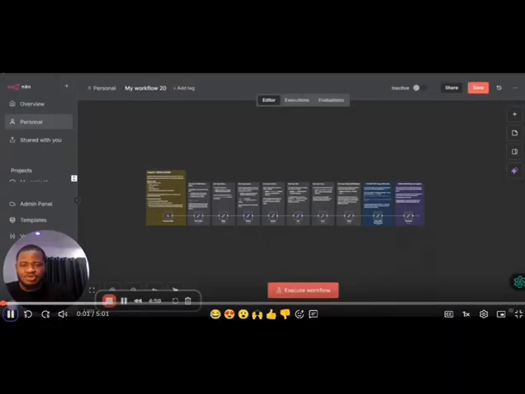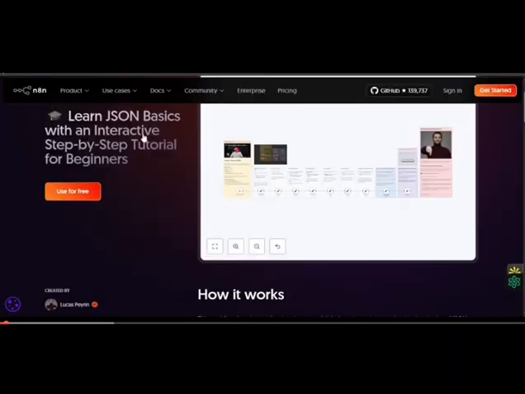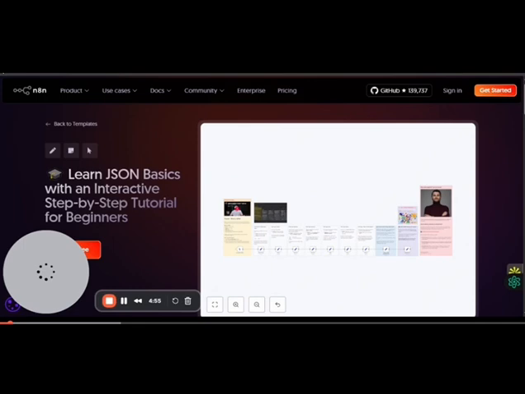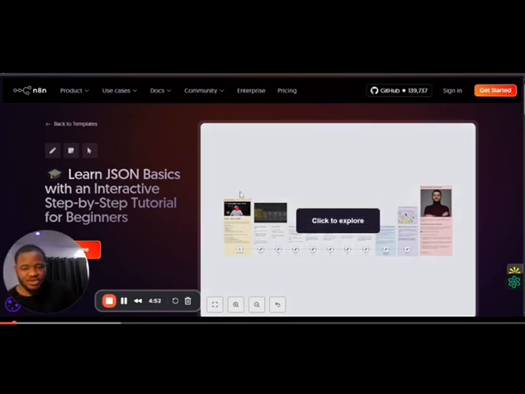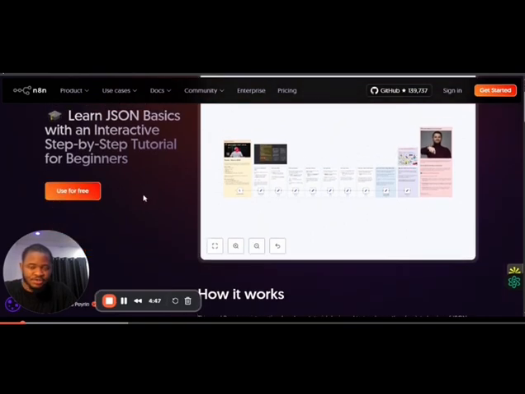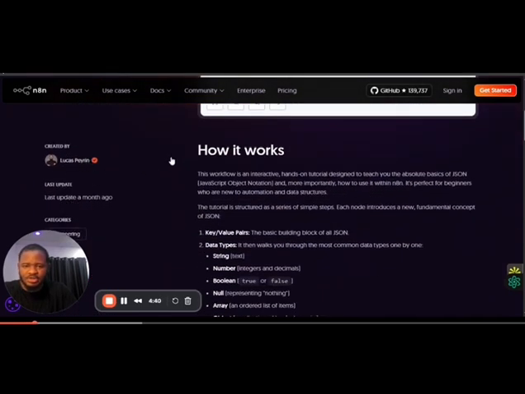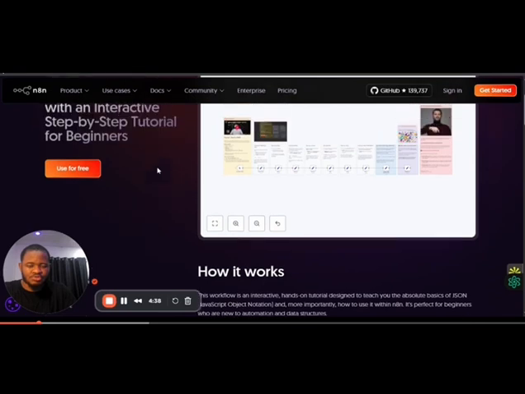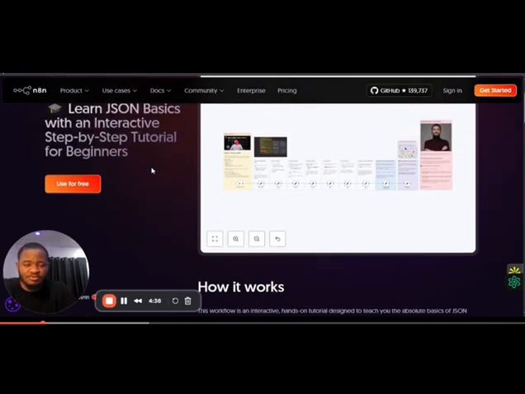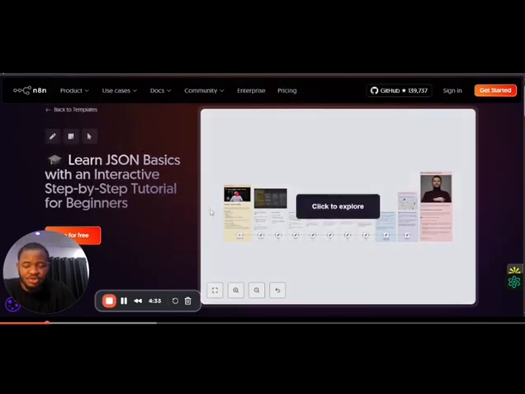The very first thing you want to do. Thankfully, I was able to do my research and find this. So today's tutorial is courtesy of this particular person. You go to n8n under templates and search for JSON basics. You're going to see this by Lucas Perry. So Lucas, shout out to you, because I was thinking of starting all over again and having to build a presentation and something like this. But with this now, we can just go ahead and get the tutorial started.